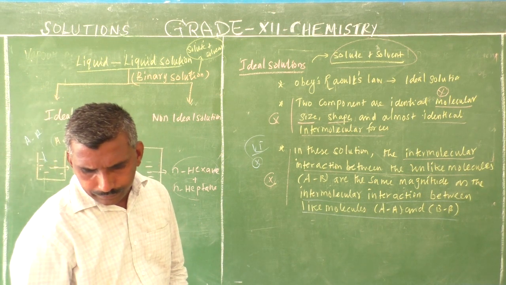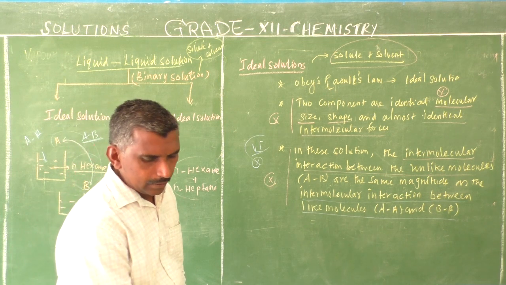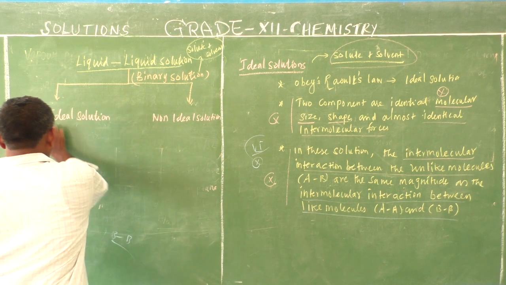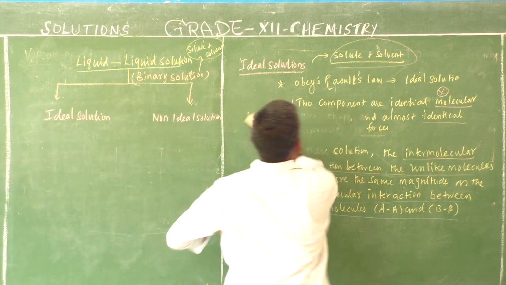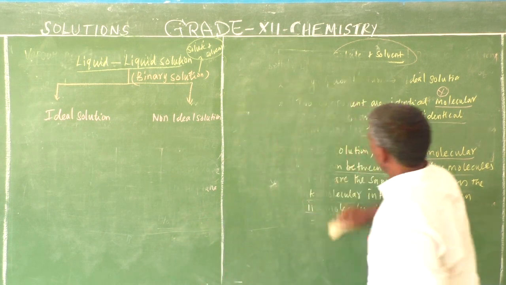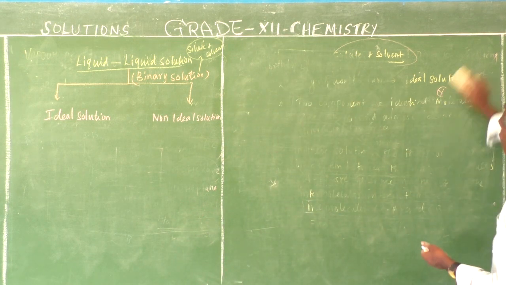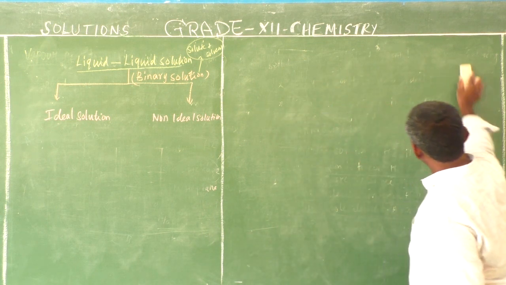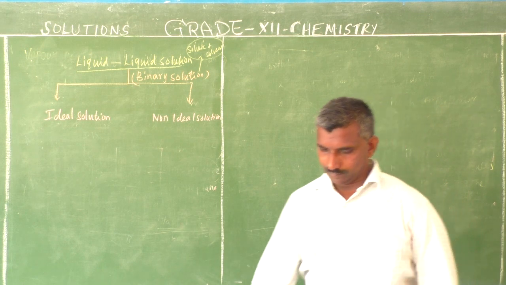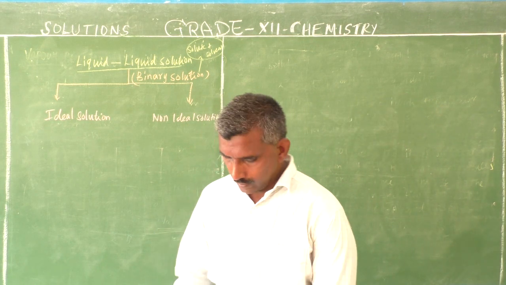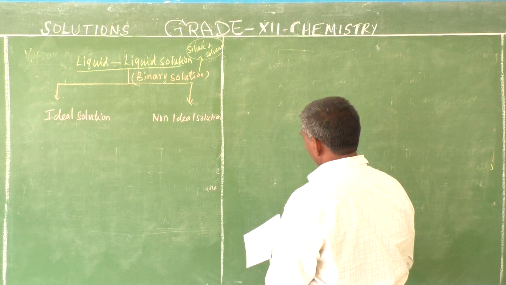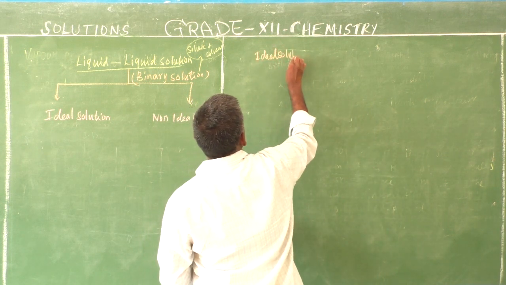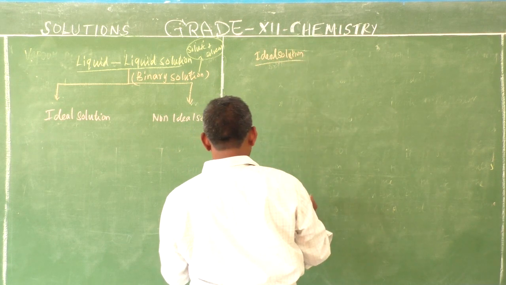Now next, the graphical format of the ideal solution, which is very important.